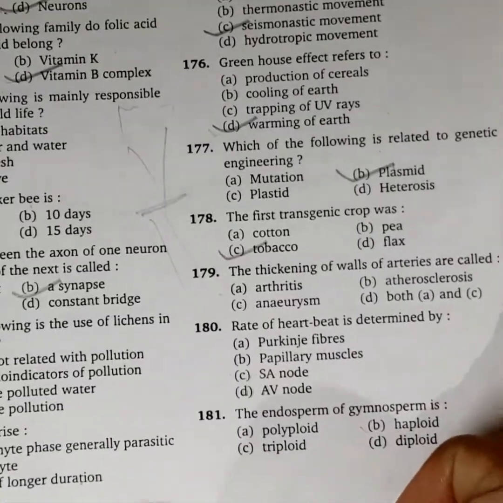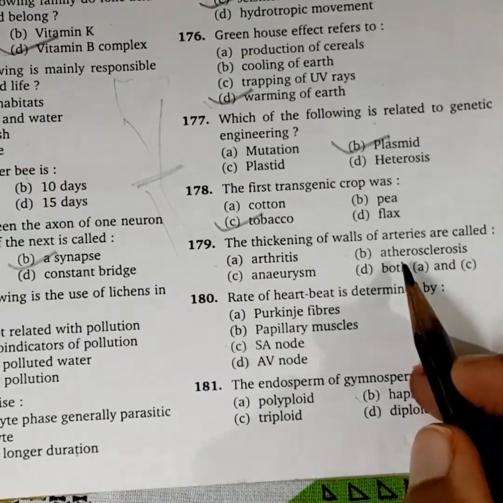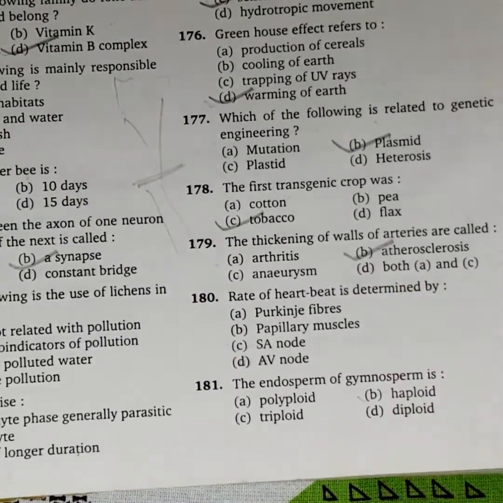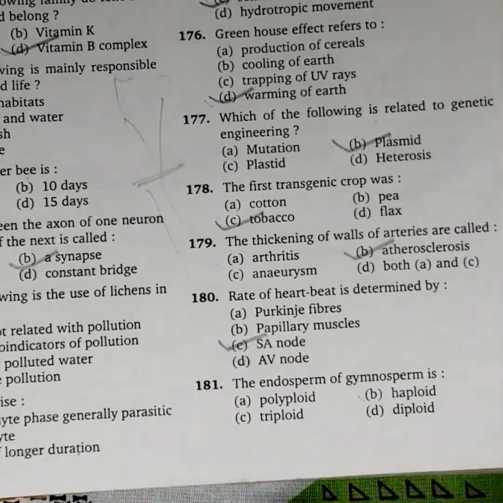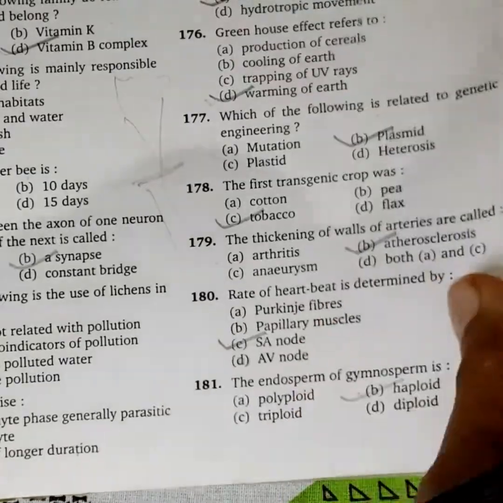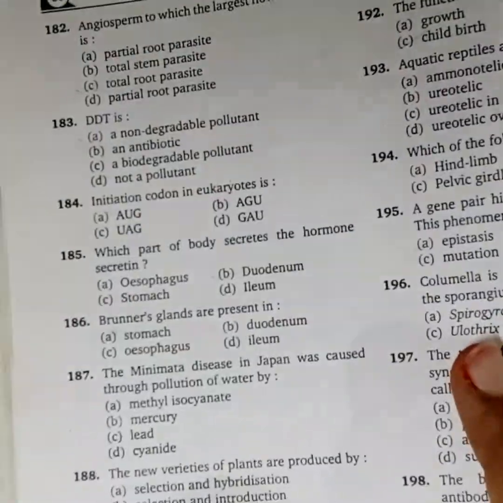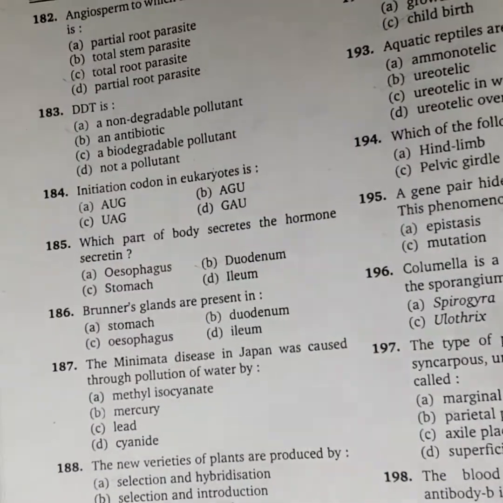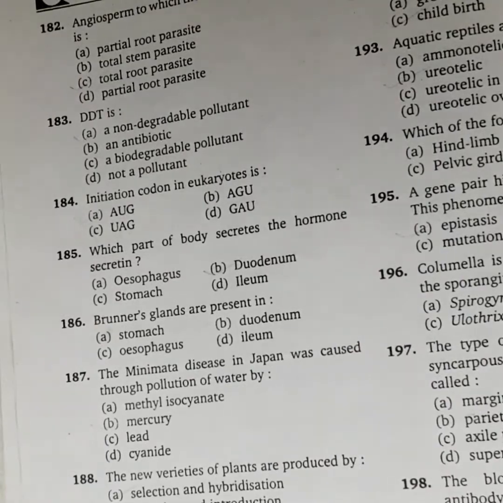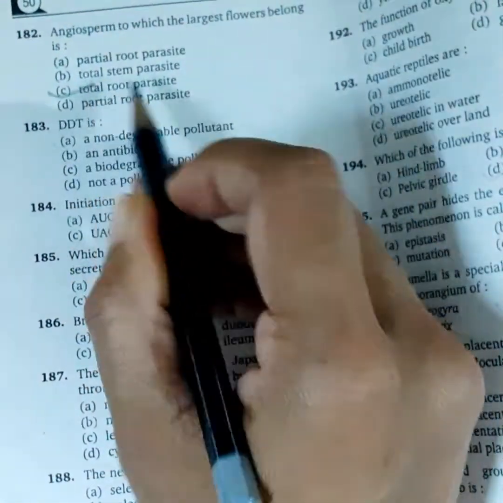The thickening of valves of artery is called atherosclerosis. Atherosclerosis. Rate of heartbeat is determined by SA node. The endosperm of gymnosperm is haploid. Next is 182. Angiosperm to which the largest flower belongs is total root parasite.